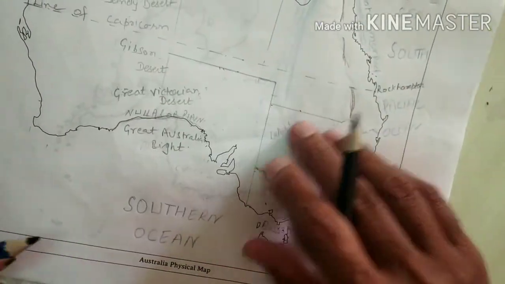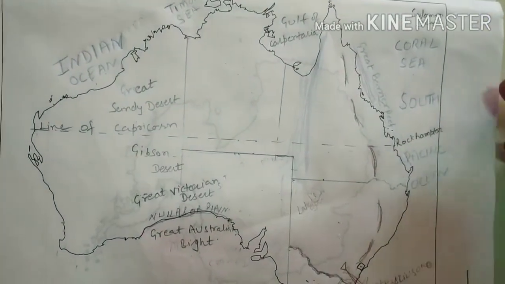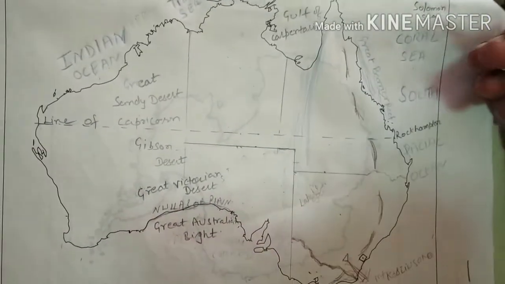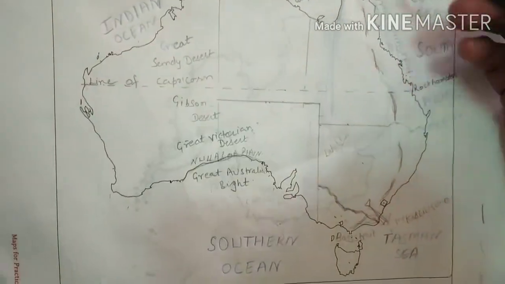Okay, so it is all about the physical features of Australia. If any is left, we will discuss, and if you have any question about the map, you can message me. Okay, so thank you. And now do the map also in the exam nicely. Thanks.